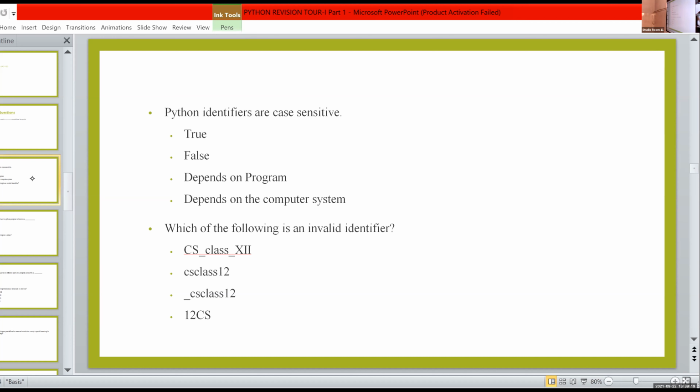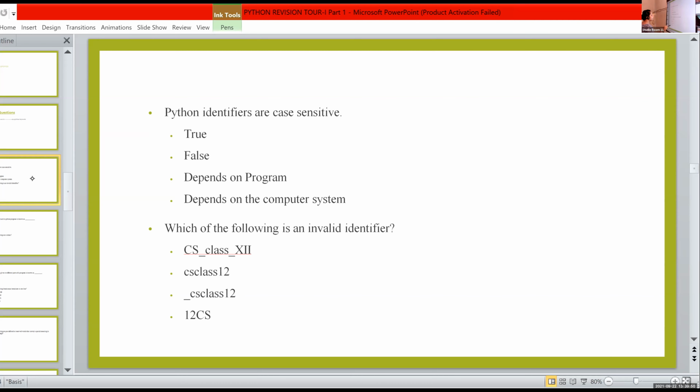Which of the following is an invalid identifier? This question is common in all the question papers. Srihari? Last one. Yes, it is 12 CS, because the identifier name begins with an integer, so it is invalid. If an identifier name starts with an integer, it is invalid.